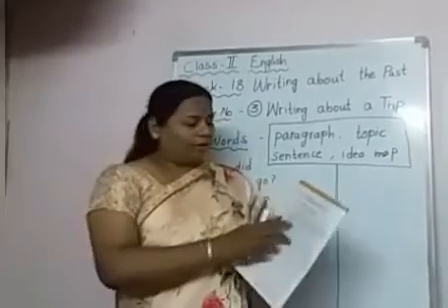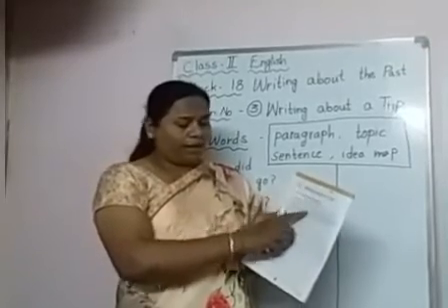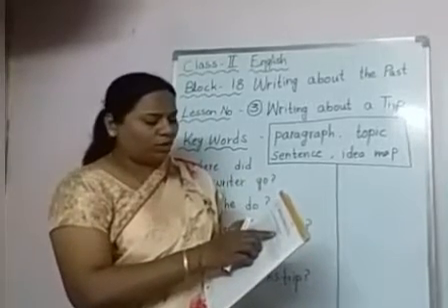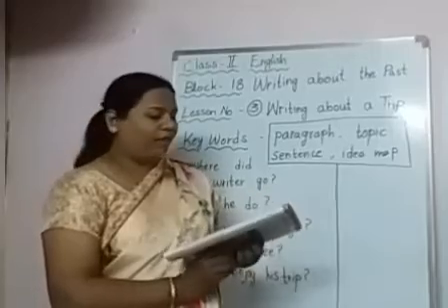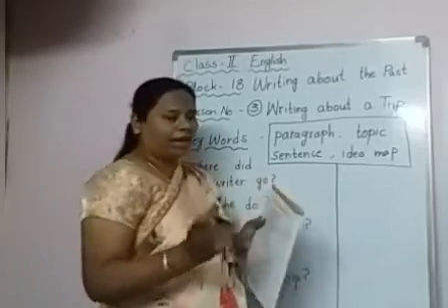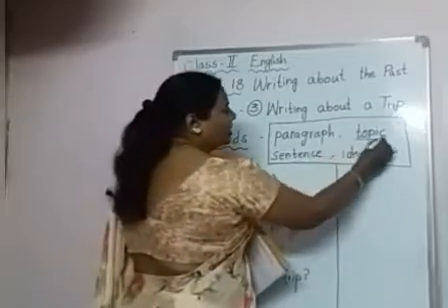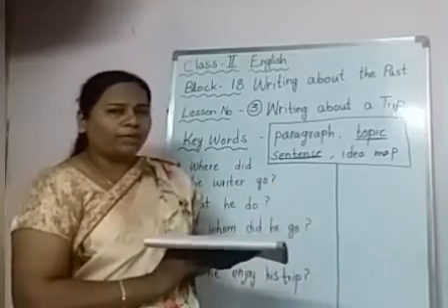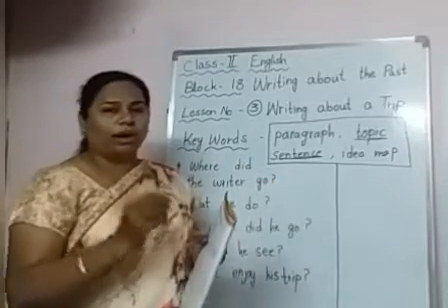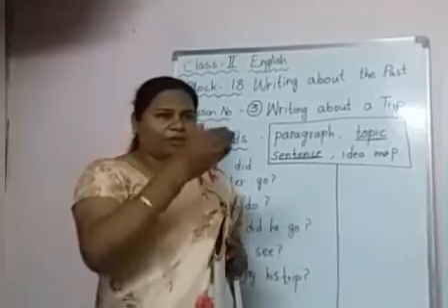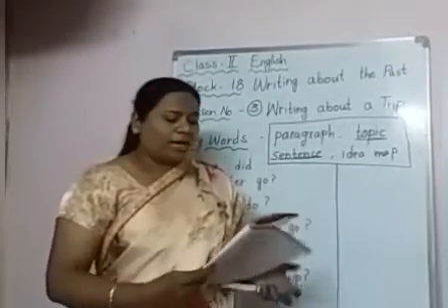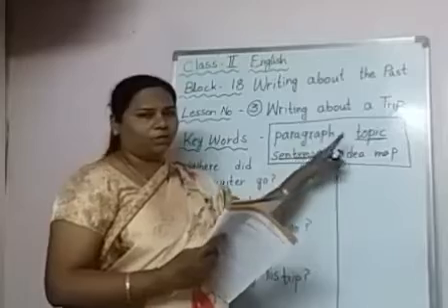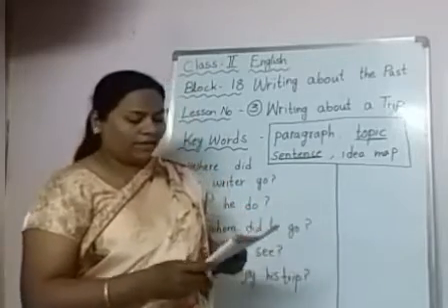Yes, children, today also we will read this S3 paragraph. Okay, just listen to me. Here, "My visit to the zoo." Topic sentence. Now, in every paragraph we are writing about something, we will have a topic sentence. So, what is a topic sentence? "My visit to the zoo" is the topic sentence. Sometimes we will write "My visit to Grandma's house" or "My visit to the museum." After that, we will write everything about that. So the heading while writing the paragraph is called the topic sentence. Okay, children?